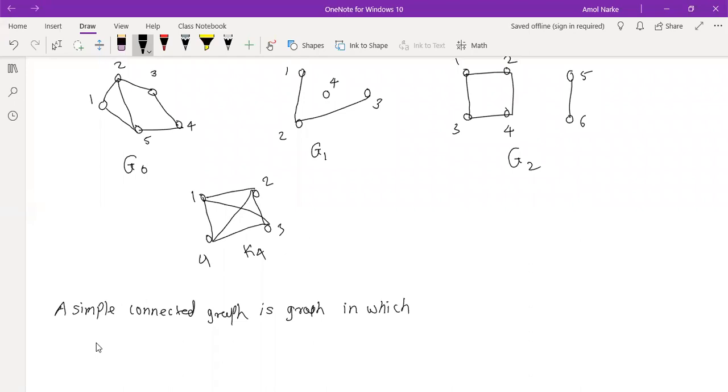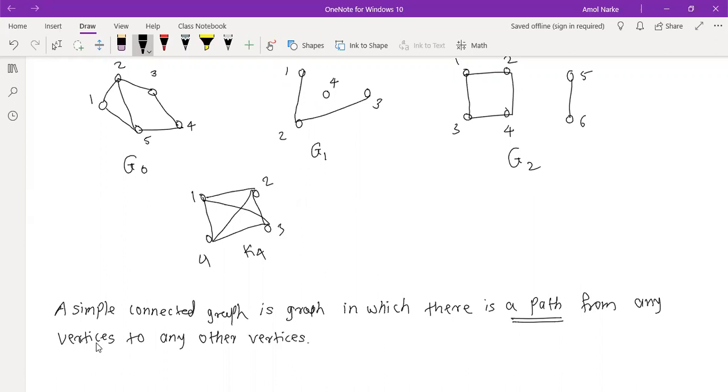there is a path from any vertices to any other vertices. Underline the word path. I'm not talking about adjacency, I'm talking about path. Okay, so this is a connected graph.